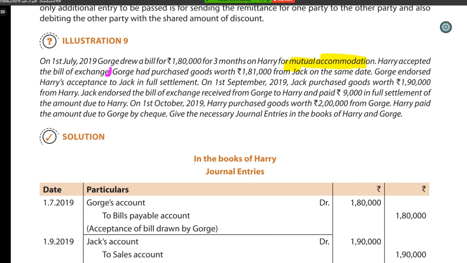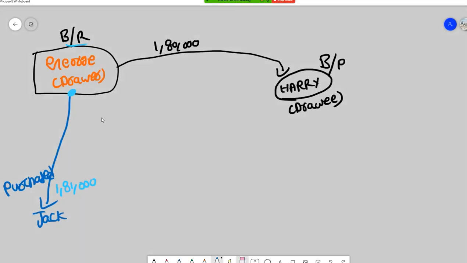Then instead of paying money, what did George do? George endorsed Harry's acceptance to Jack in full settlement. That means George has a bills receivable with him. How much is the bills receivable worth? 1,80,000. So George endorsed that bill to Jack for full settlement. That means 1,000 rupees is discount. Endorsed, bills receivable, for full settlement. Okay, fine.